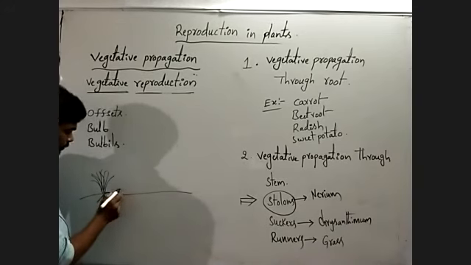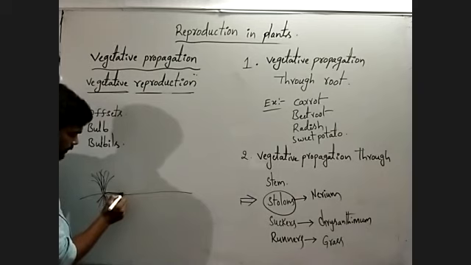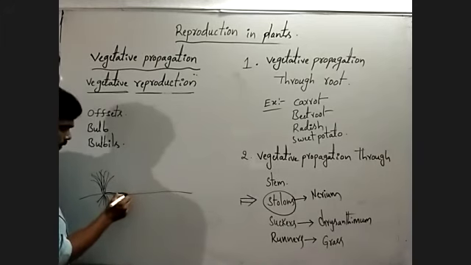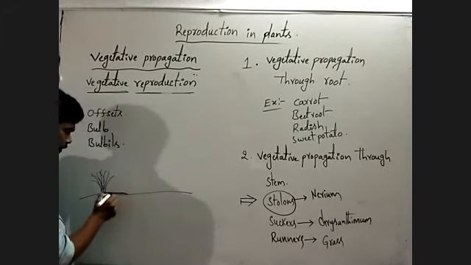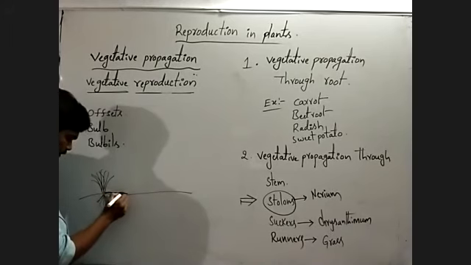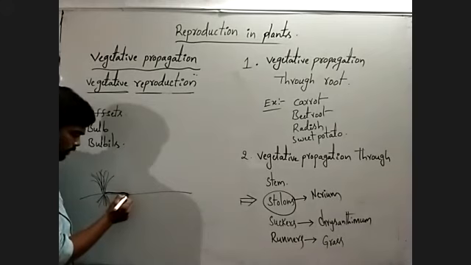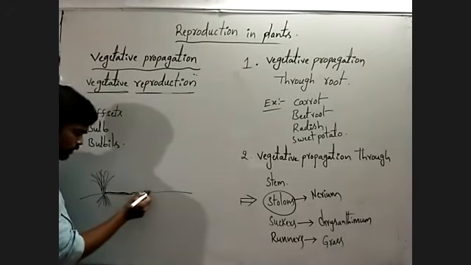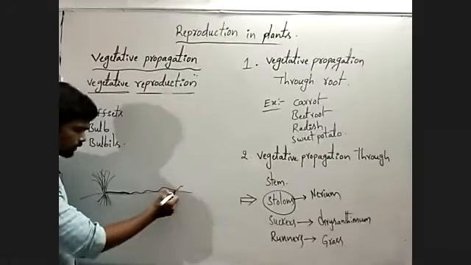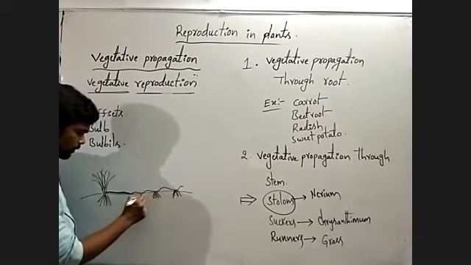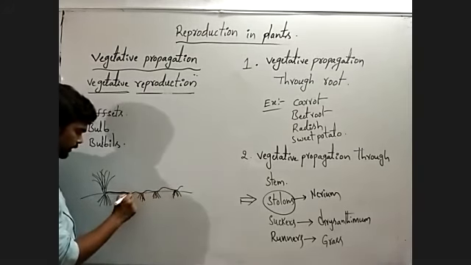Next, from the regions of the lateral branch which are attached to the soil, adventitious roots are developed like this into the soil.